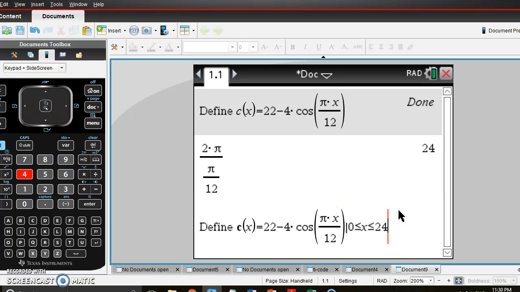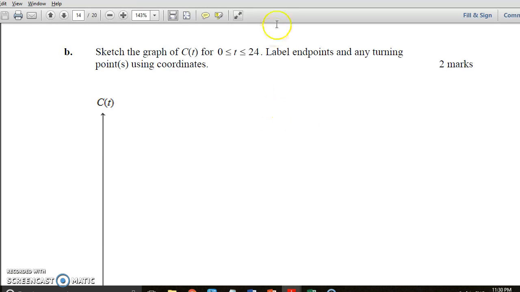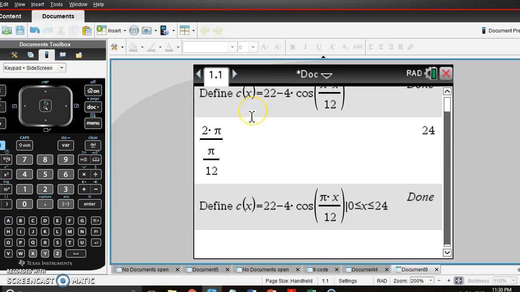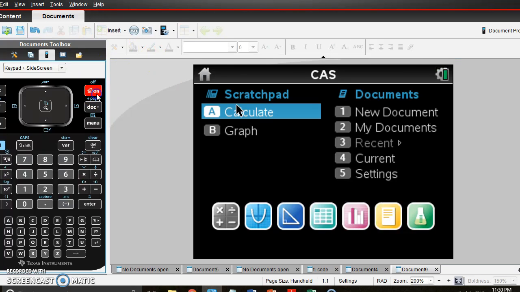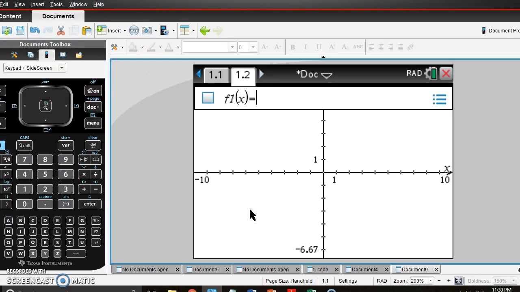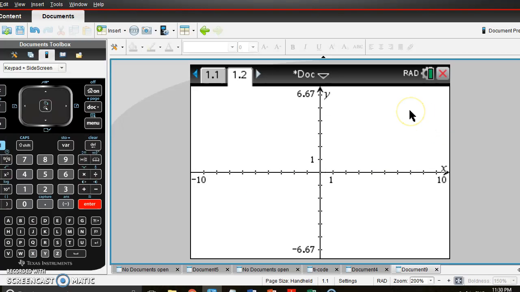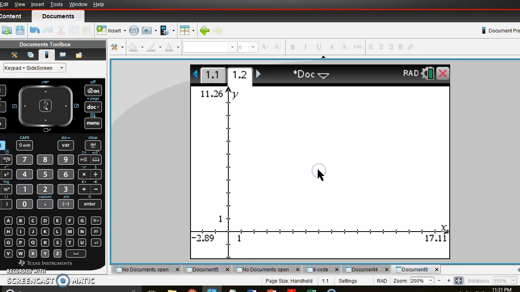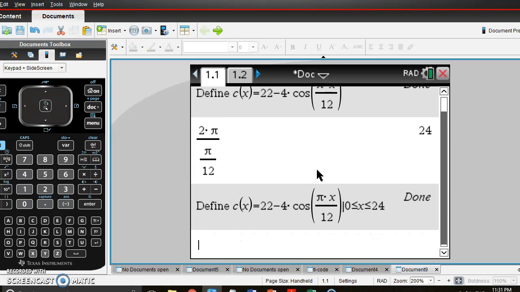Let's just check. Yep. Okay, so now we're going to graph c of x. Once again, we're not seeing it because it's not right. Oh, we got out to 22.